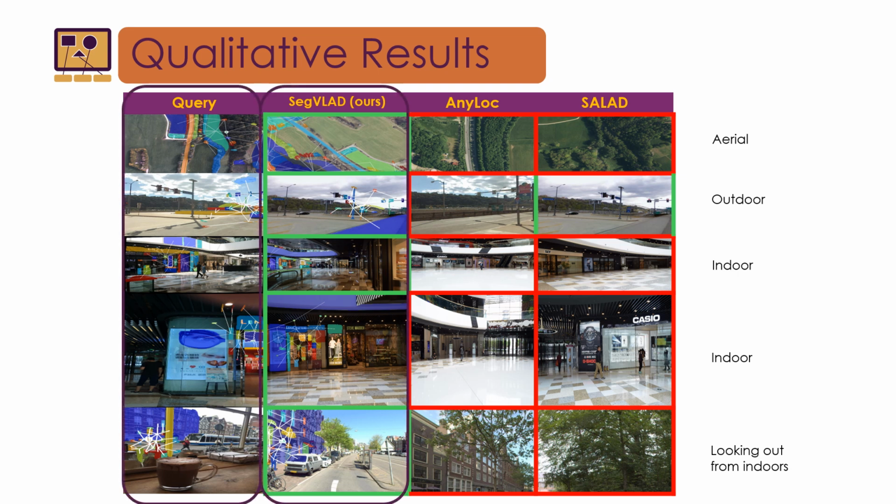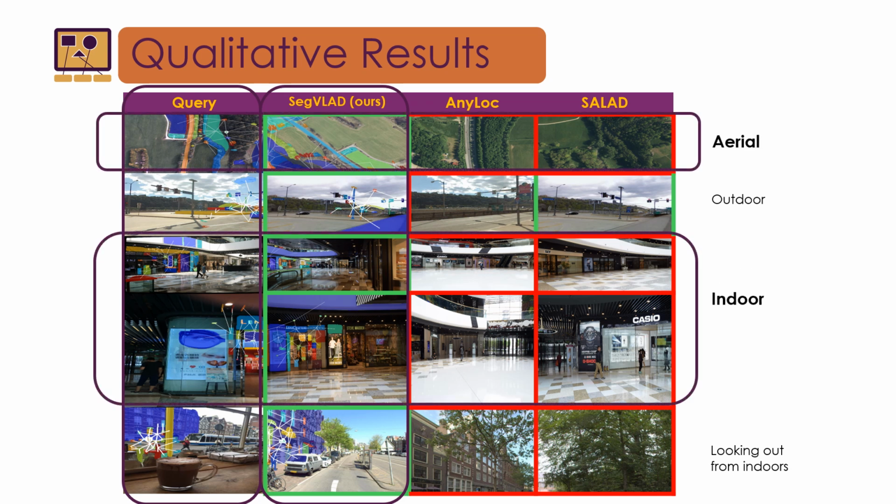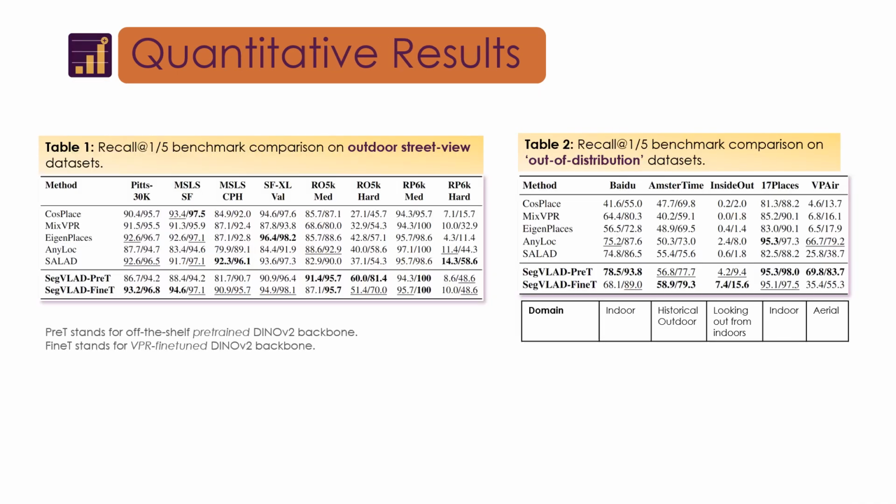A look at qualitative results. In the first two columns, we can see how our method is able to identify the right segments and retrieve the correct image, even in indoor and aerial datasets. Our method sets the new SOTA in VPR across diverse environments as shown in these benchmark comparisons.